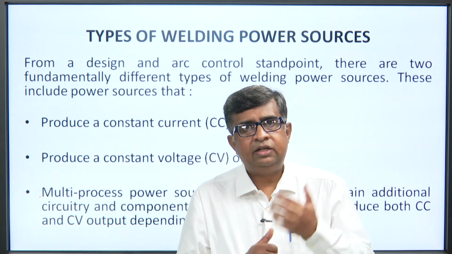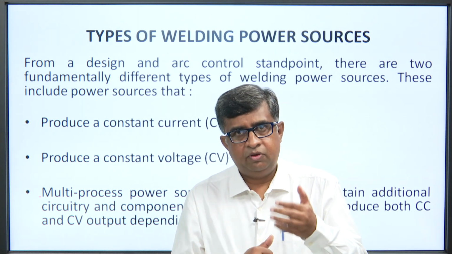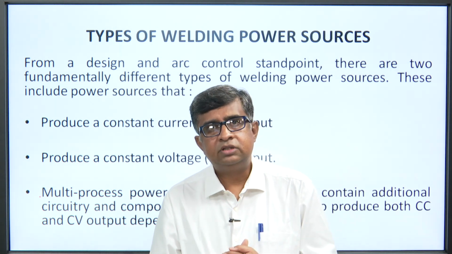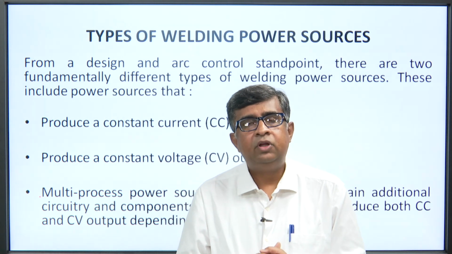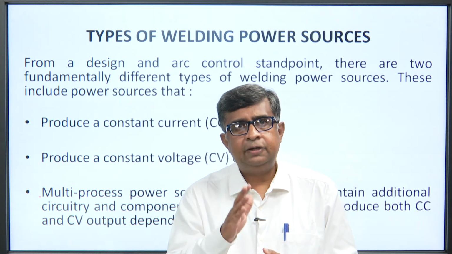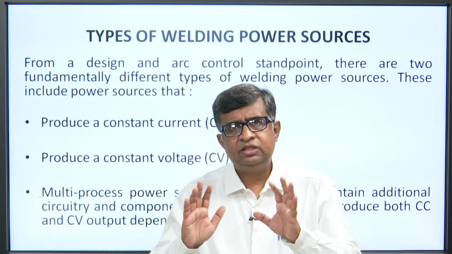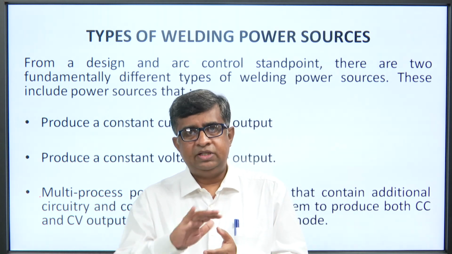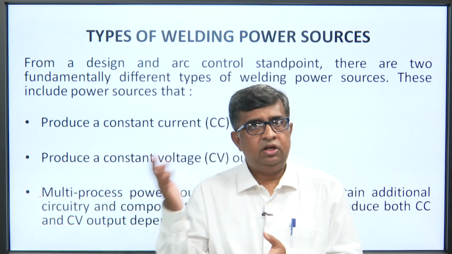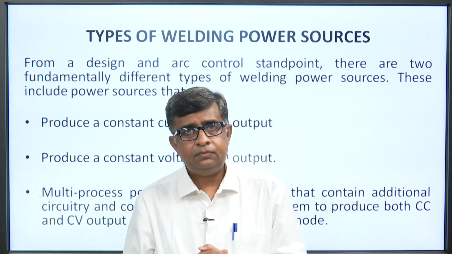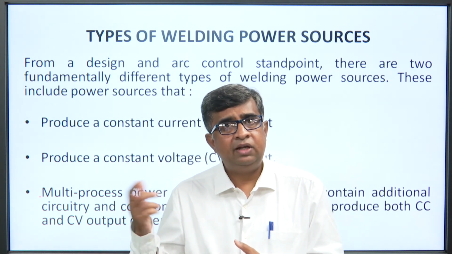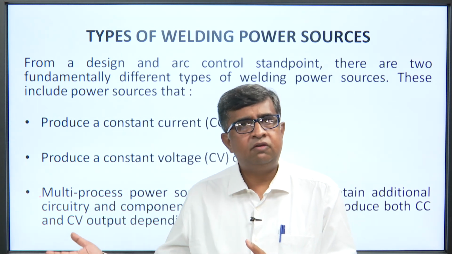Generally the type of power source we take is a constant current source, and for advanced welding we generally take constant voltage. This is a general, basic thing which you should keep in mind, but it also depends on the type of welding we are choosing, the type of base material, and the type of electrode we are choosing. It depends on a lot of things.